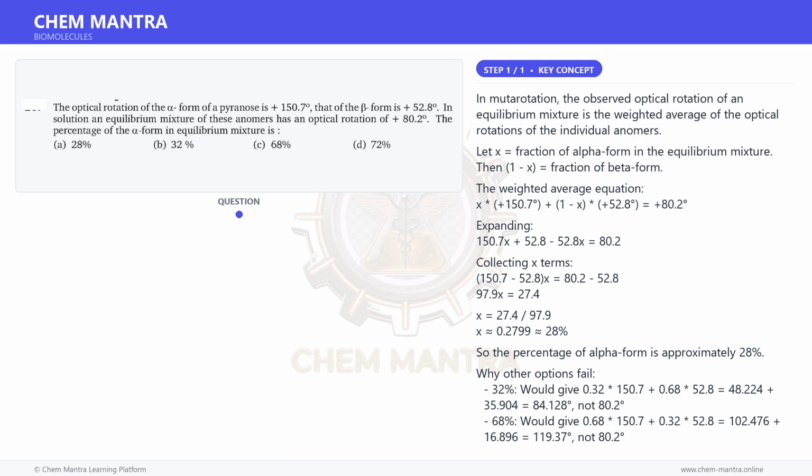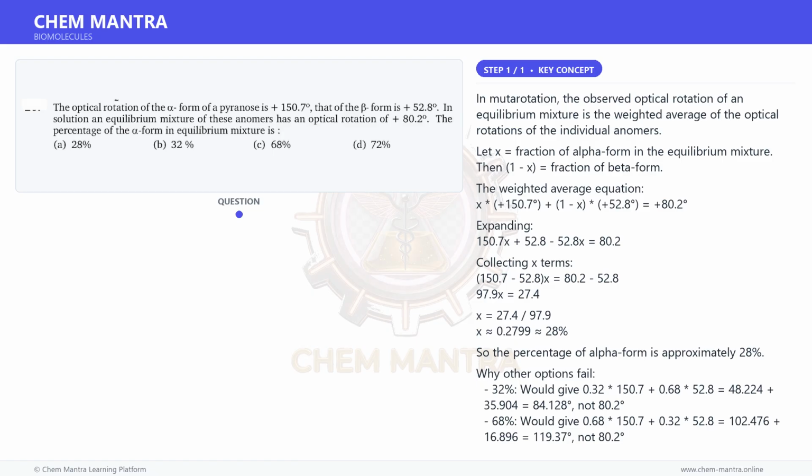The weighted average equation: x times 150.7 degrees plus (1 minus x) times 52.8 degrees is equal to 80.2 degrees. Expanding: 150.7x plus 52.8 minus 52.8x is equal to 80.2. Collecting x terms: (150.7 minus 52.8)x is equal to 80.2 minus 52.8. 97.9x is equal to 27.4.